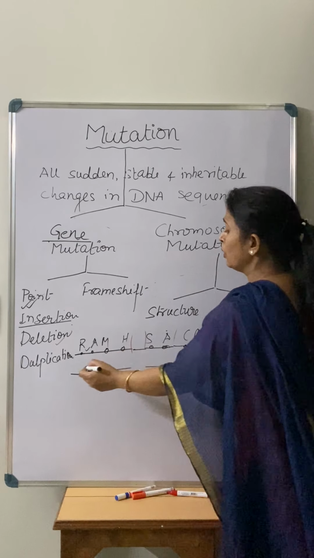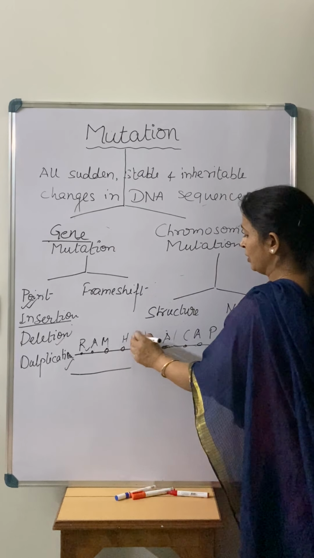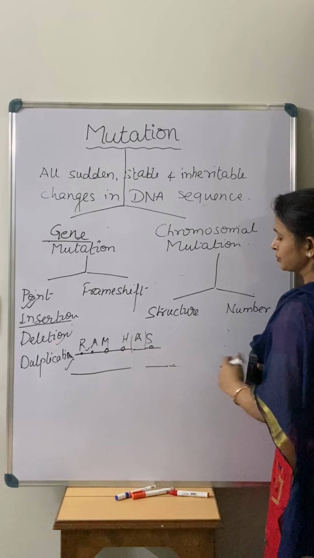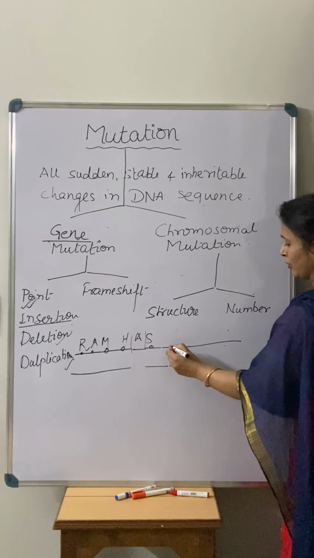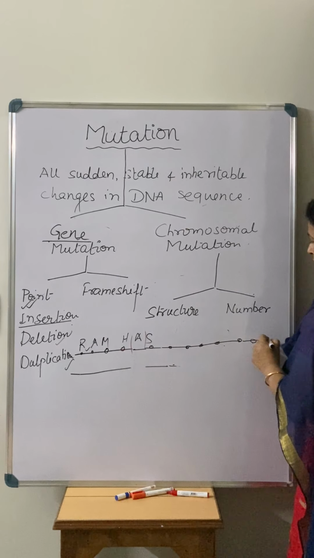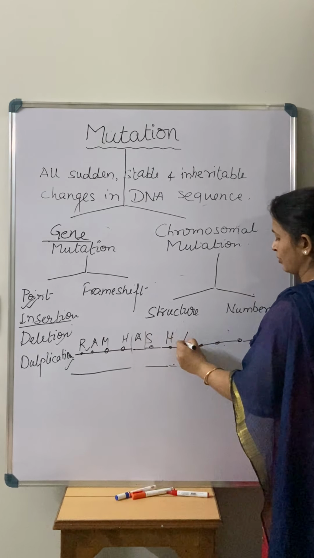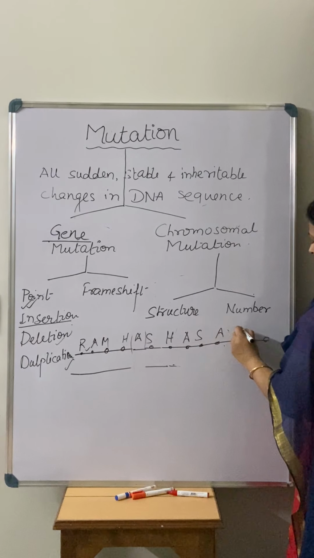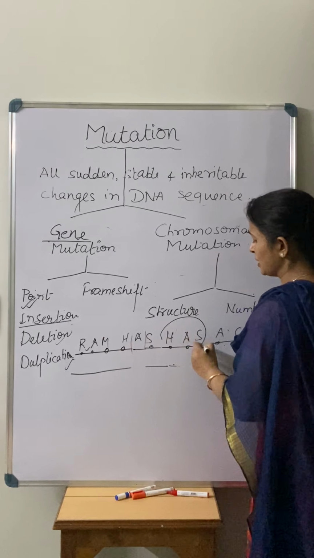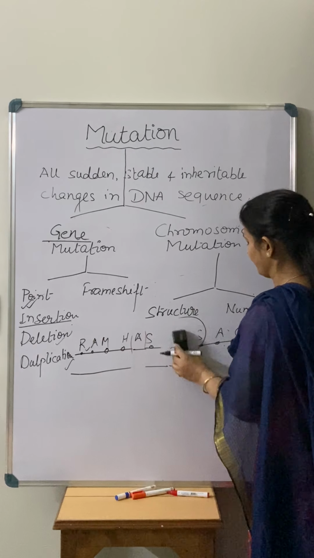Right. Now if we talk about the duplication. Right. So duplication is what? For example, again there is what? There is an inserting of this one.